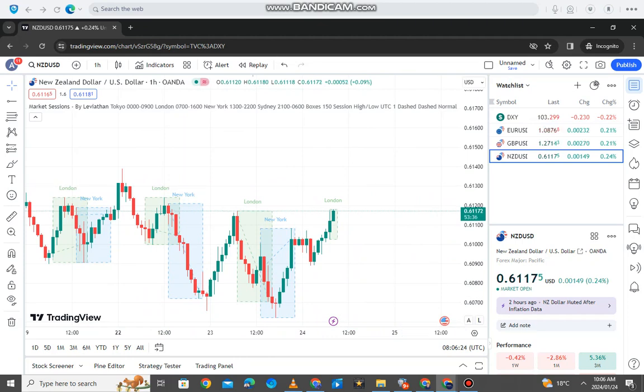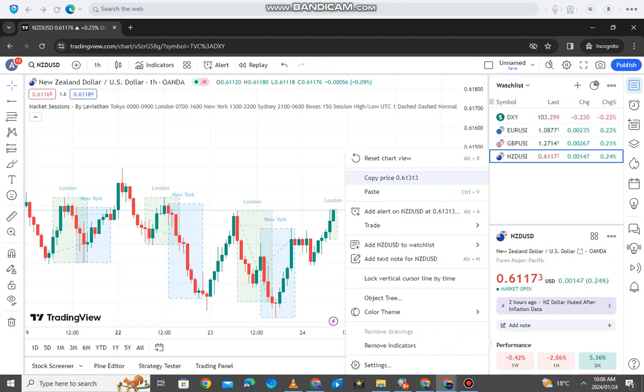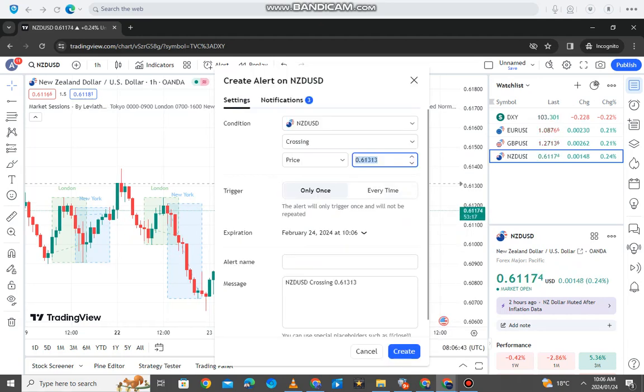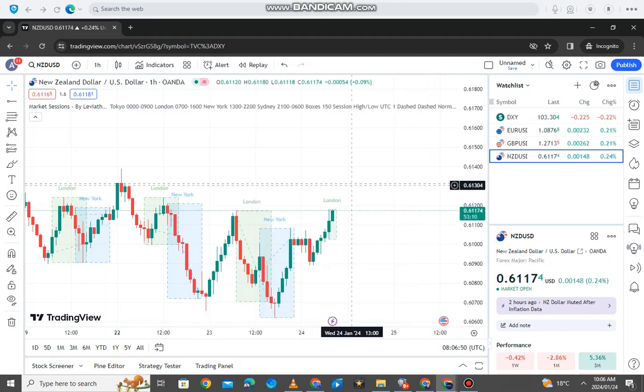If you check on the right hand side, you see that black box there, it shows us the prices. So let's say you want to trade the market when it gets there, or you want the market to alert you when it gets there, you can just right click and then go to create alert here, add alert. So you can just click that, and then it's going to add an alert. You can type in the price that you want an alert from, and you can just create the alert. So when the price gets there, TradingView is going to alert you that your prices are on that level there.